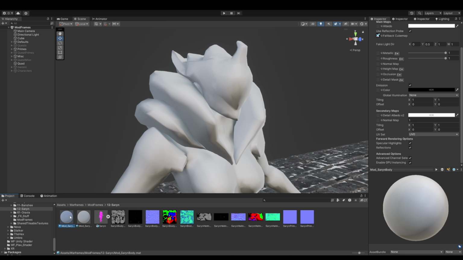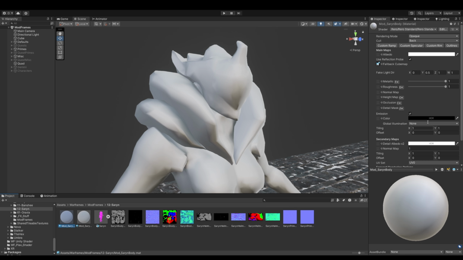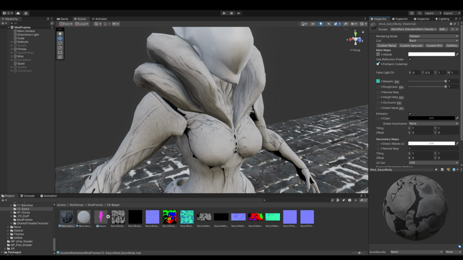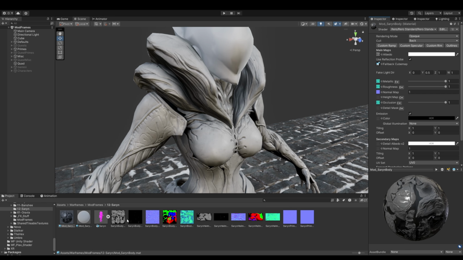So I'm going to start with the body. We already set up our parameters for the material, so what we need to do is drag in our diffuse texture to the albedo. And then we need to drag in our pack map to metallic, roughness, and occlusion. And then our normal map into normal map, as well as our emission map.